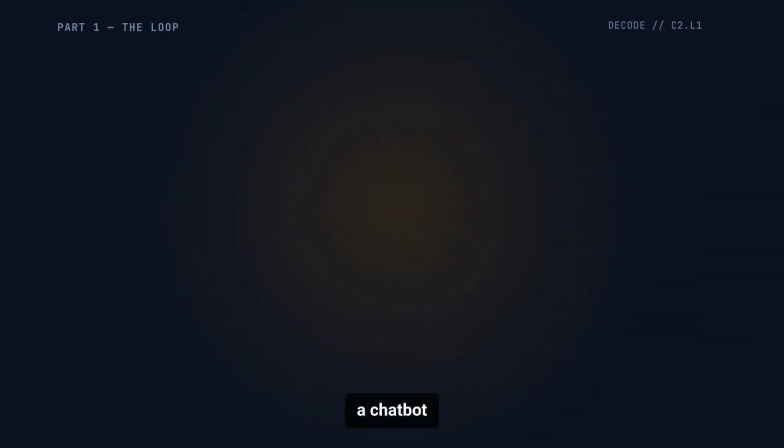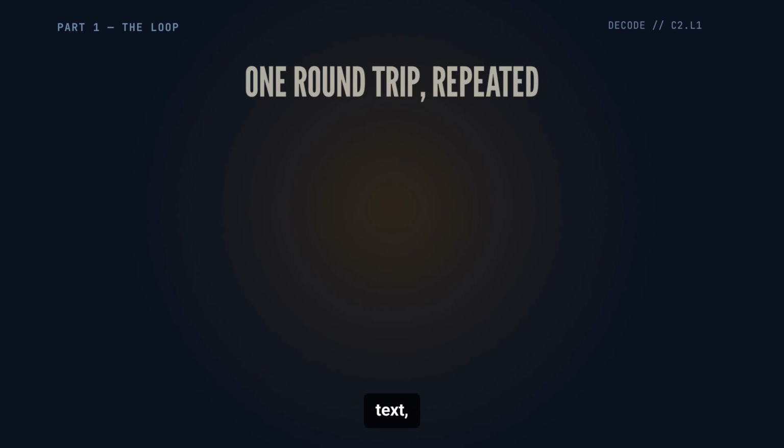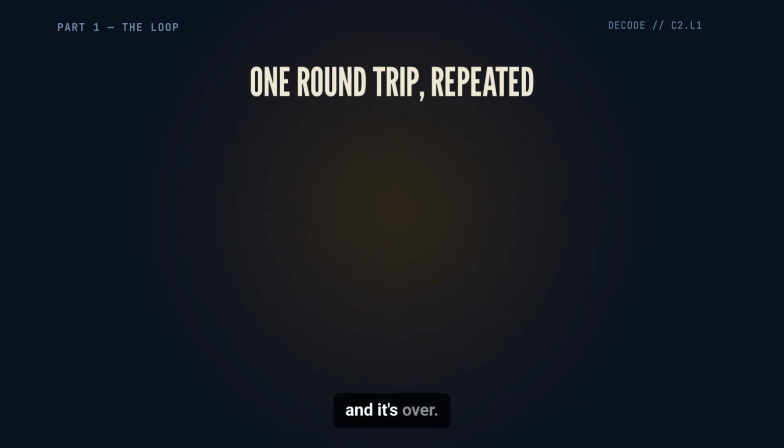Part 1. A chatbot is one round trip. You send text, the model sends text back, and it's over. An agent changes exactly one thing. The reply is allowed to be an instruction, and your code is standing there ready to carry it out.